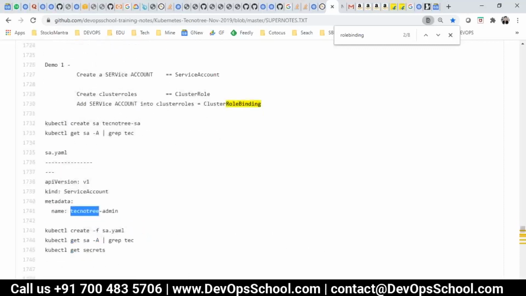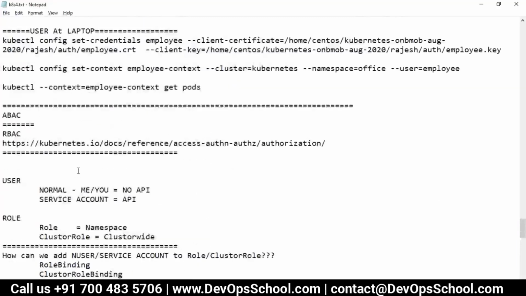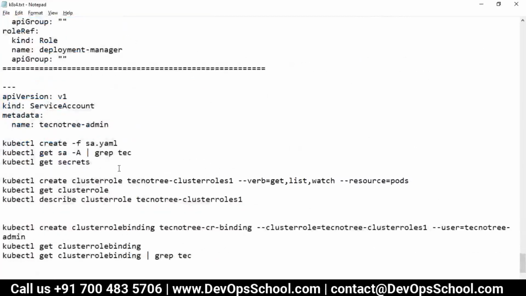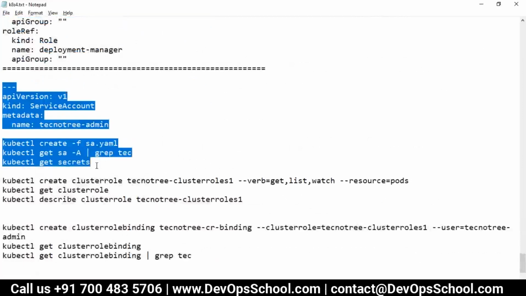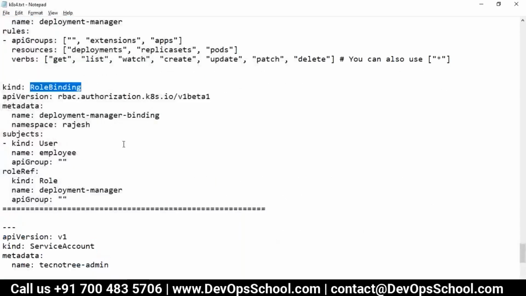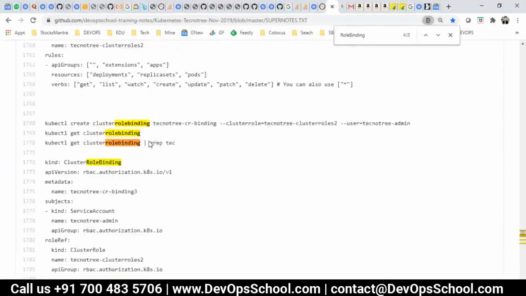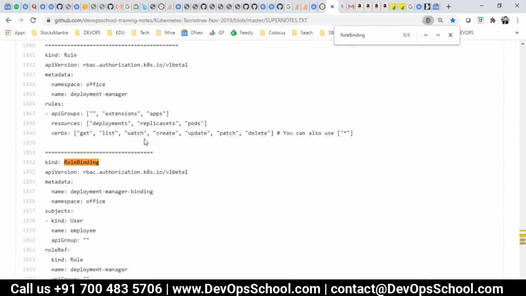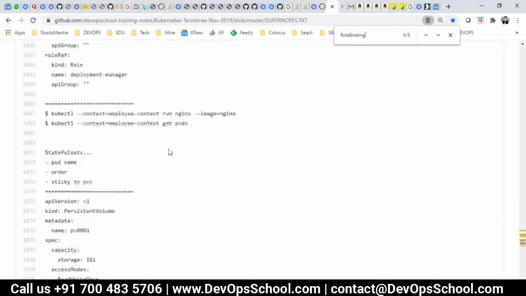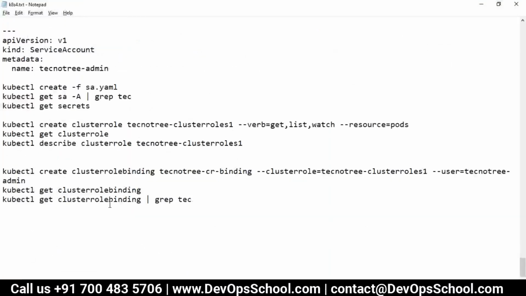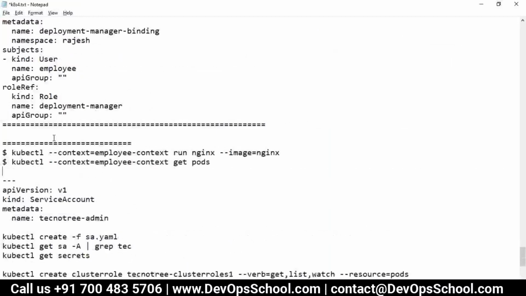So let me see what I have shared already. So this is for role, this is for role binding, and after that, just a second, I'll share the commands also, so you will get them as they are. So this is a role, this is a role binding. Again, use it with logic, don't use commands blindly.